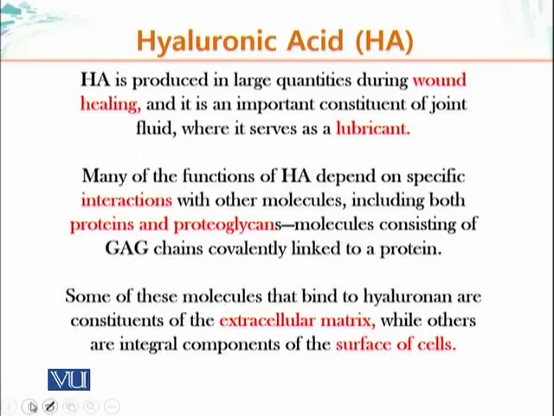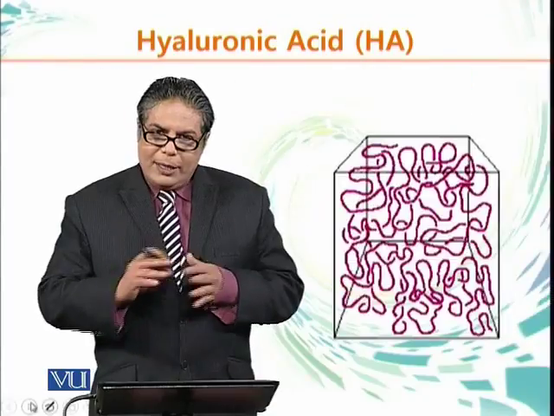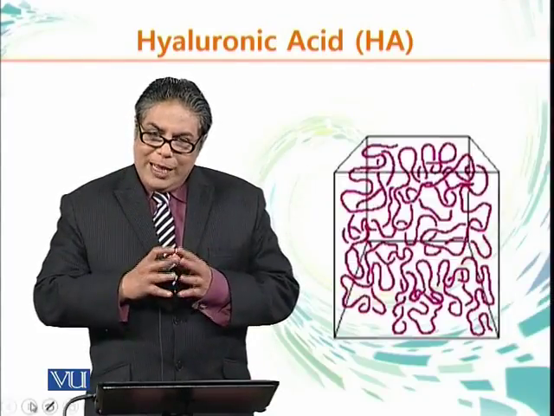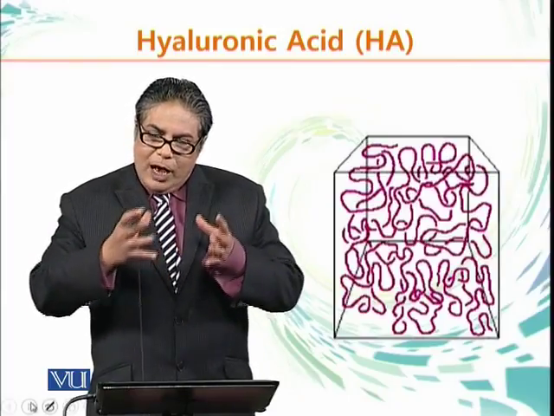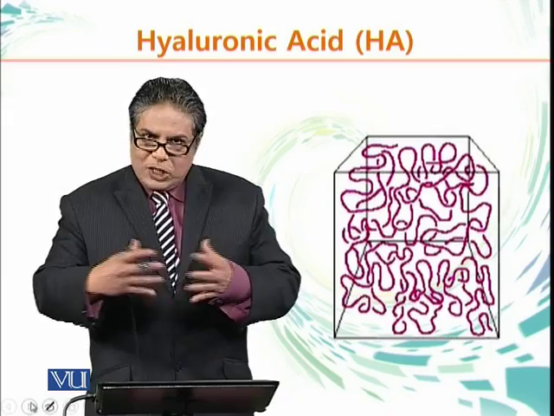Some of these molecules that bind to hyaluronic acid are members of the extracellular matrix, while other molecules which are interacting with hyaluronic acid are basically components of a cell surface. These are molecules which are embedded in the plasma membrane, and they're sticking out of the plasma membrane. Their extracellular domains basically interact with hyaluronic acid, which is present extracellularly.